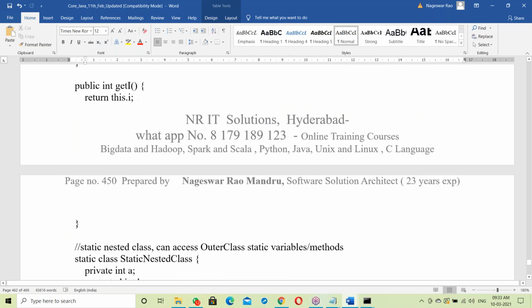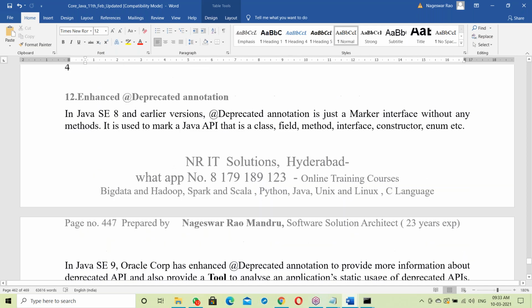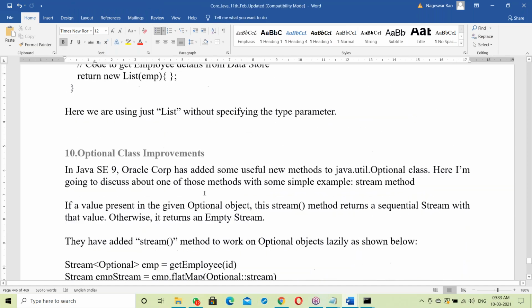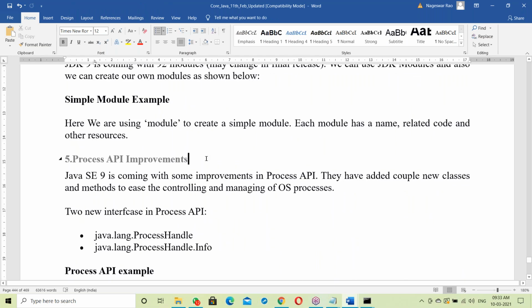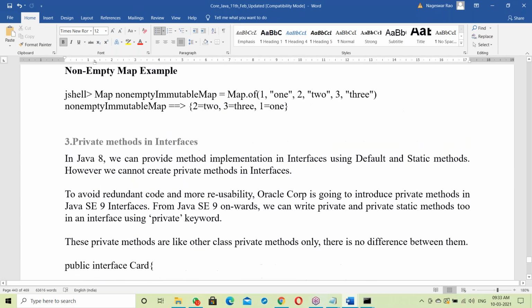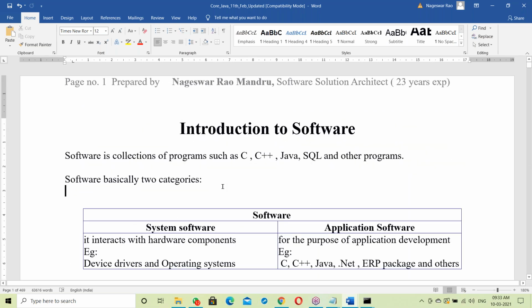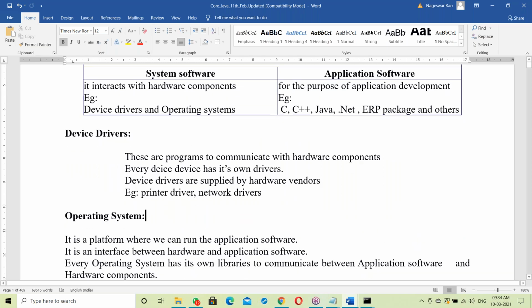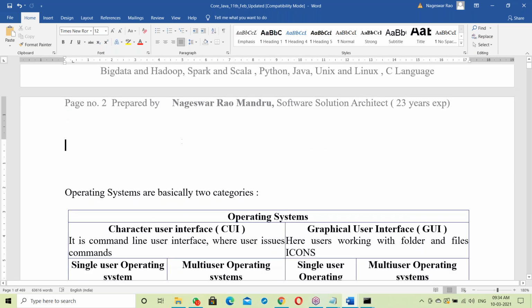These are a lot of interview questions here, around 500 interview questions. This document is very useful. This style of document you will not see anywhere. No websites will give this kind of information. This is all my experience.